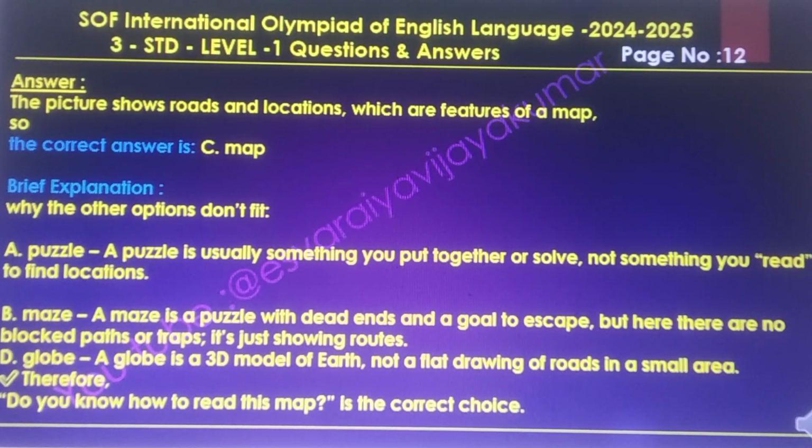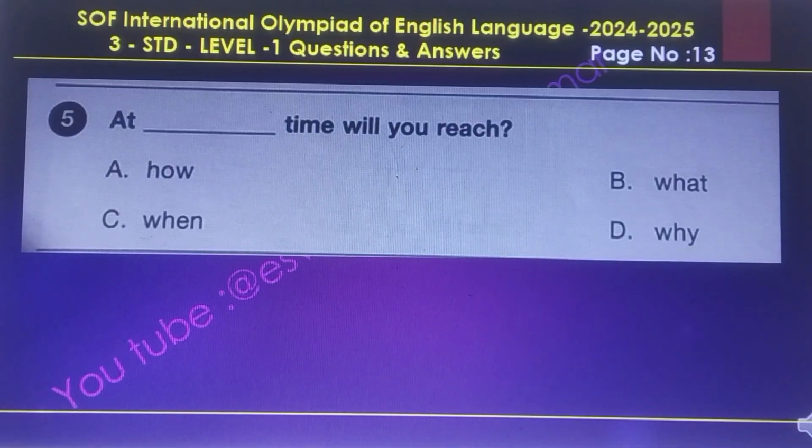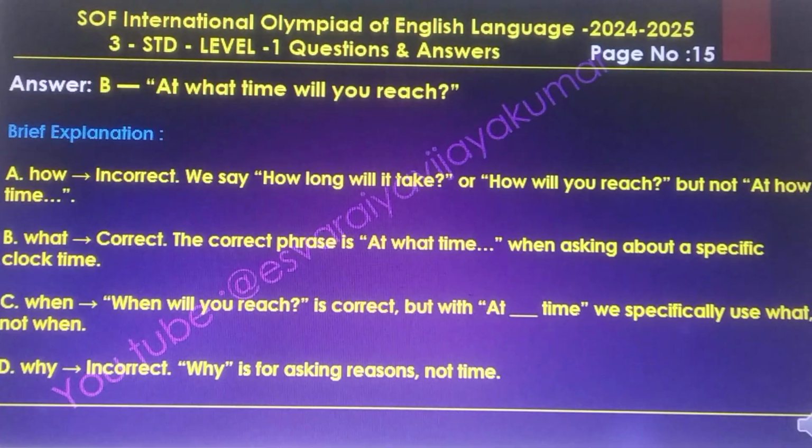Question number 5. At dash time will you reach? The answer is B, what. A, how, is incorrect. We say how long will it take, or how will you reach, but not "at how time."